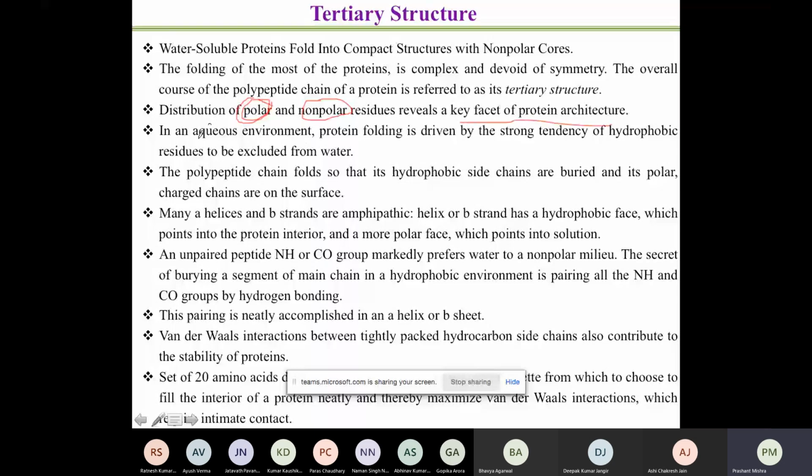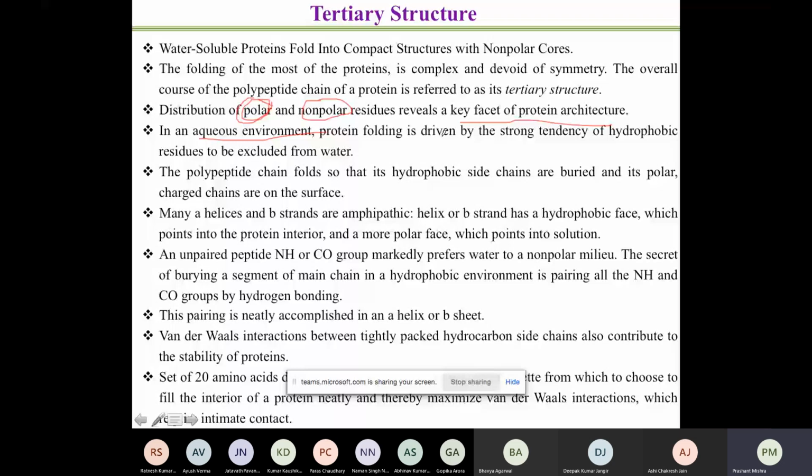Now in an aqueous environment, what is expected? Protein folds, and this is driven by the strong tendency of hydrophobic residues to be excluded from the water. This part we discussed when we were talking about non-covalent interactions. So what will happen if I take a protein, the primary structure, and put it in water?